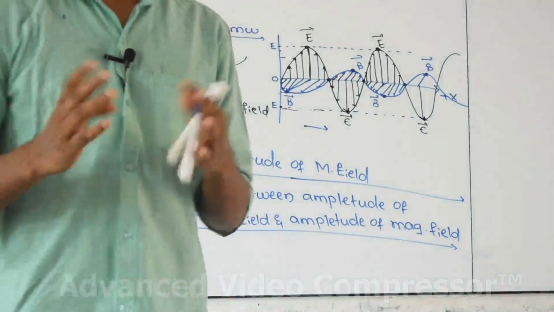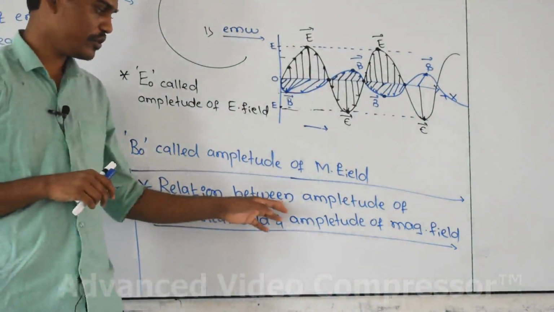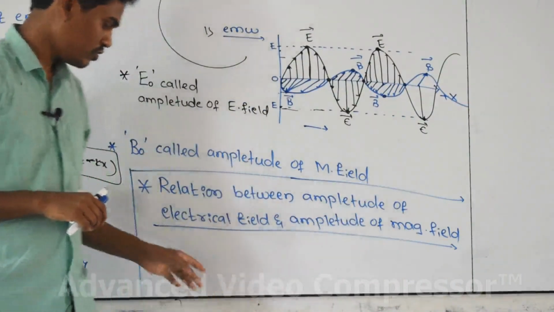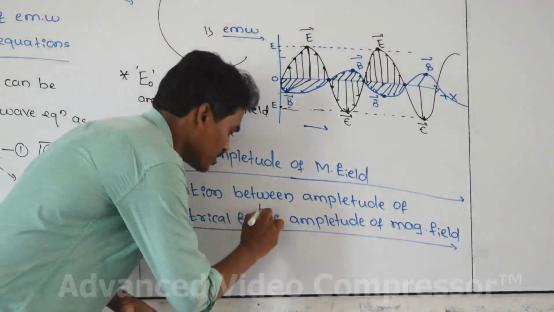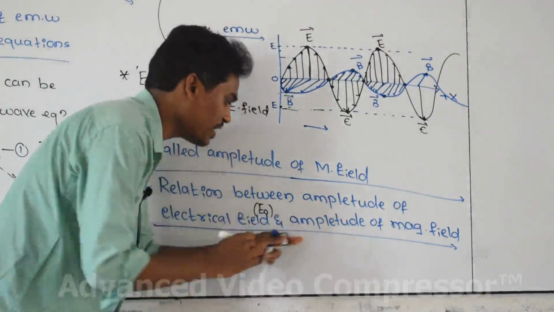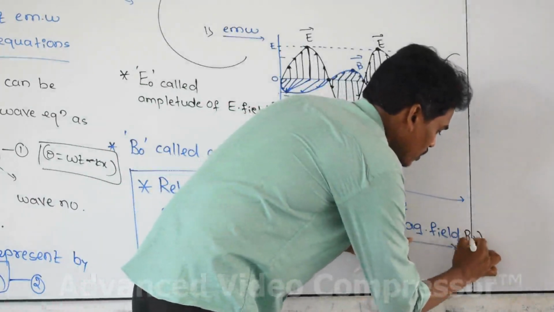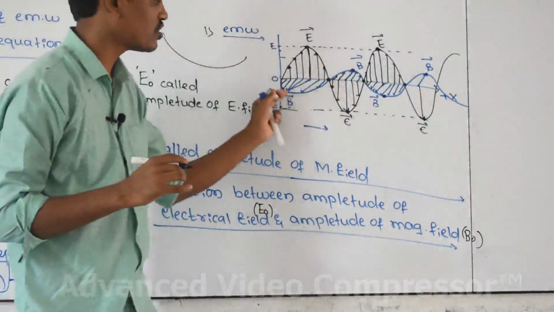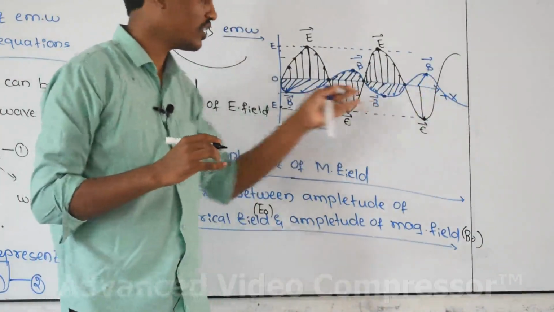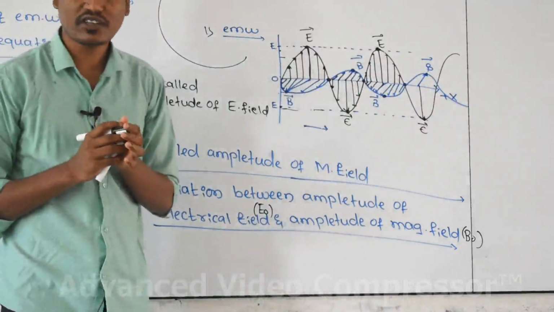And here next, here only we can study another concept, relation between amplitude of electrical field, that is E naught, and amplitude of magnetical field, that is B naught. As you know very well, here this is electrical field and this is magnetical field. Together this is an electromagnetic wave propagating in positive x direction.